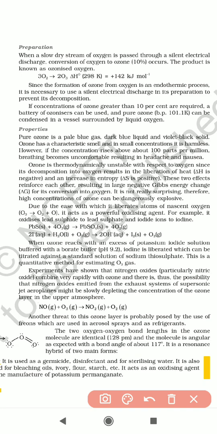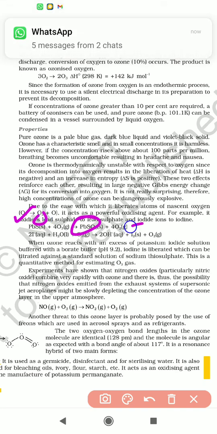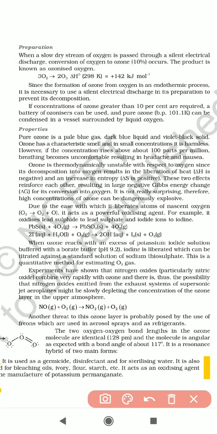So it oxidizes lead sulfide to lead sulfate and iodide ion into iodine. So PbS will be converted into PbSO4, and iodide will be converted into iodine. So this is very important. How can you estimate ozone gas?